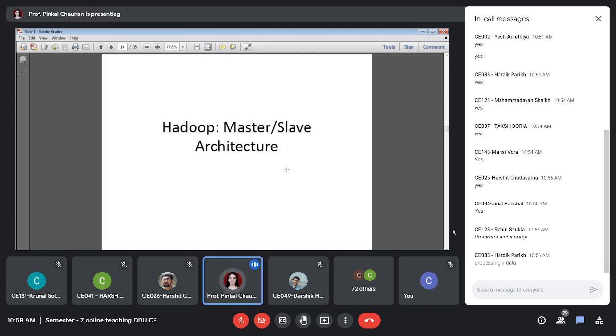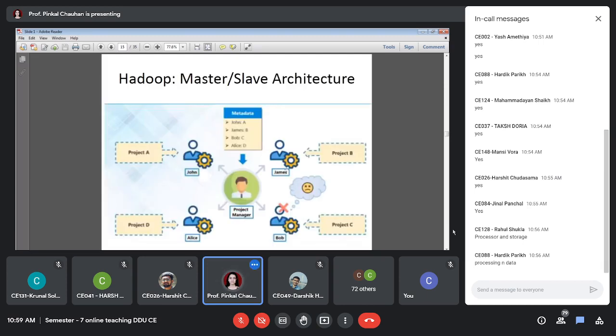So to explain this architecture, let me tell you another story, right? So now the story is, imagine there is a software company and there is a project manager who is handling multiple projects. What is the duty of a project manager? We have learned this in software engineering, I guess. No, project management, I don't know. The syllabus has changed. You have learned it or not? Don't remember. But in general, you should be knowing, right? What is the duty of a project manager?